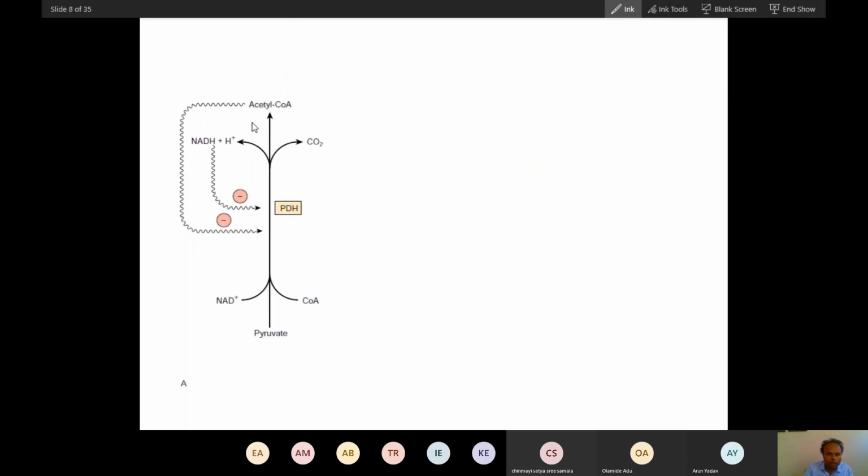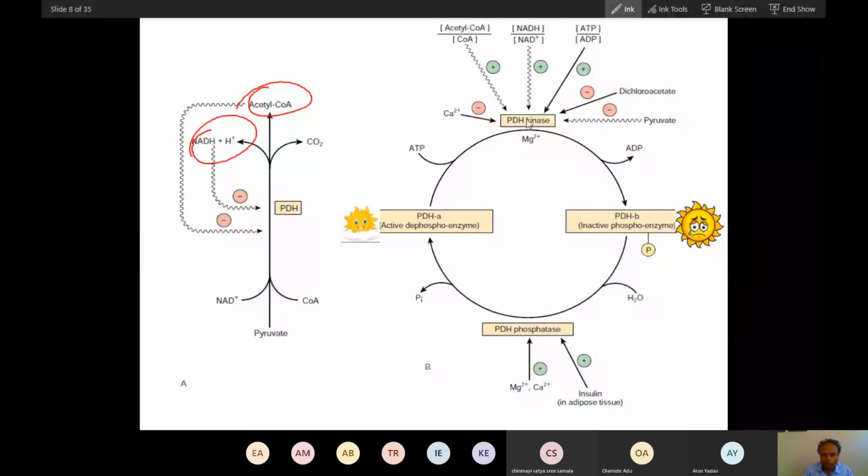Now, this is regulation. I have already told you the product will inhibit. This is feedback inhibition, two things. And these two inhibitors also help this PDH kinase during fasting condition, converting the active form of pyruvate dehydrogenase into the inactive form during prolonged fasting.